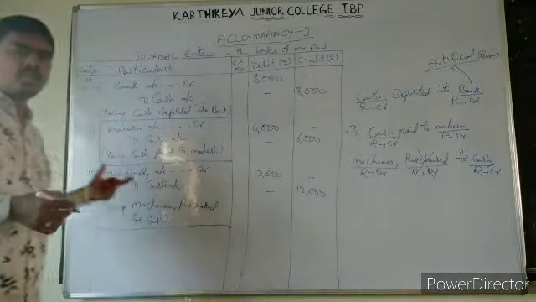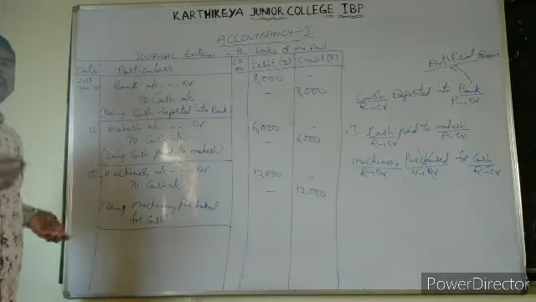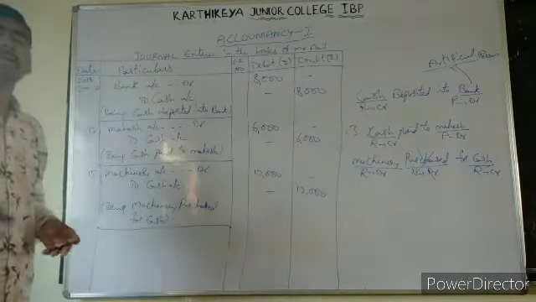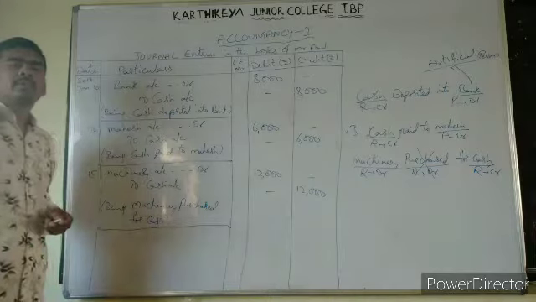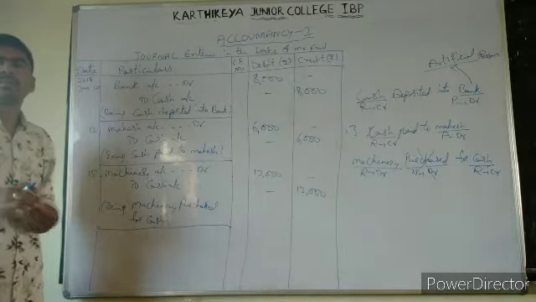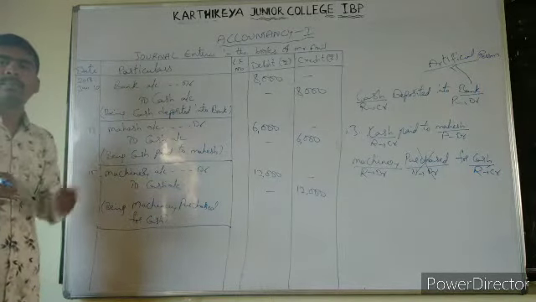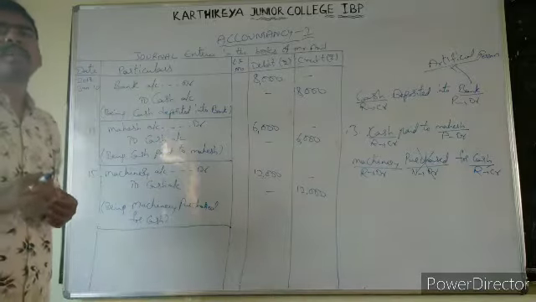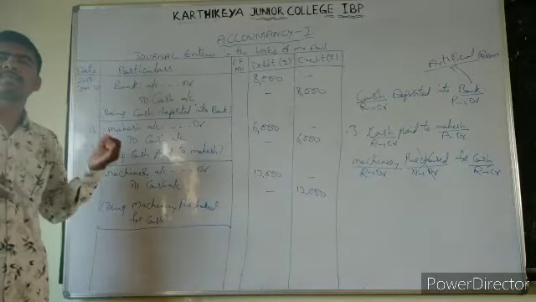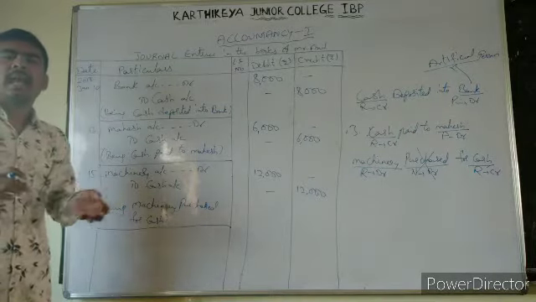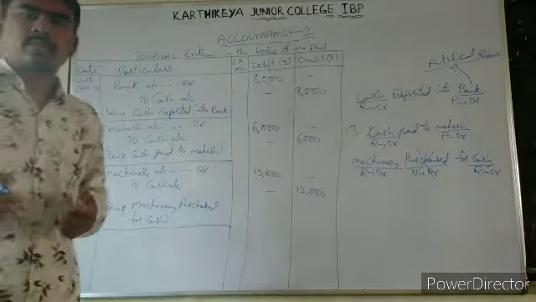Okay, students, make sure you write all these things. And again I am saying, you just try to learn. Be confident about the classification of accounts and their rules. That is personal, real, nominal, and the debit credit rules. Okay.